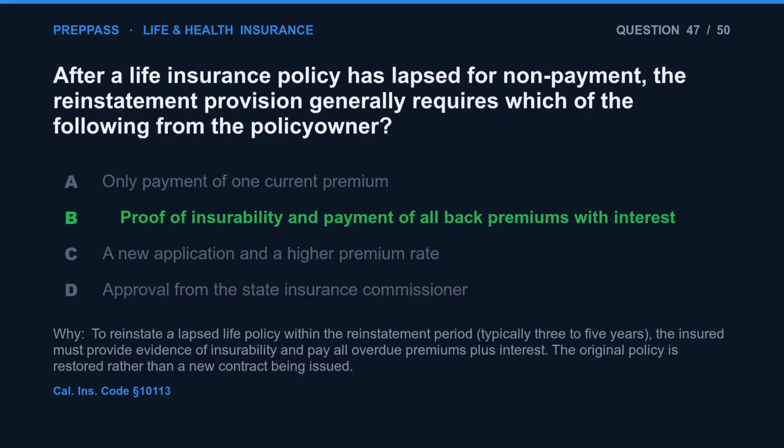The correct answer is B. To reinstate a lapsed life policy within the reinstatement period, typically 3 to 5 years, the insured must provide evidence of insurability and pay all overdue premiums plus interest. The original policy is restored rather than a new contract being issued.